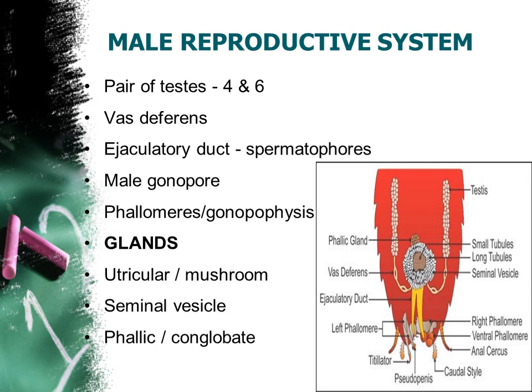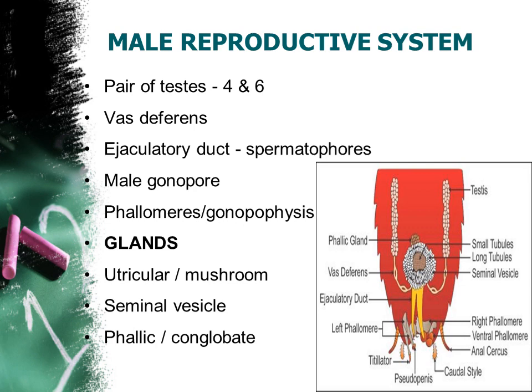The pair of testes produces the sperm cells. They are collected by the vas deferens tubule and deposited in the ejaculatory duct. There these sperm cells are collected together and stored in the form of spermatophores. Can you watch this term? Spermatophores, in this duct.